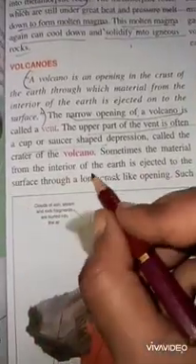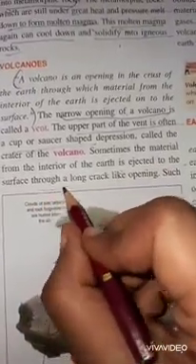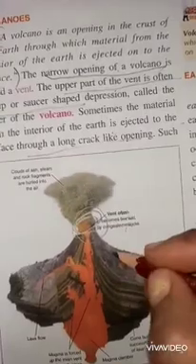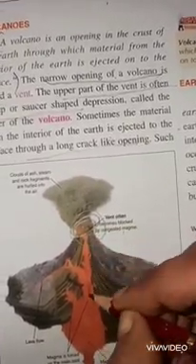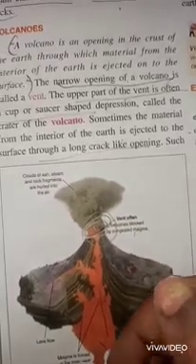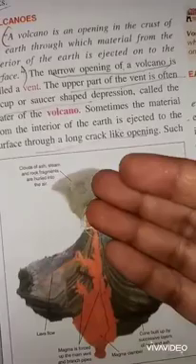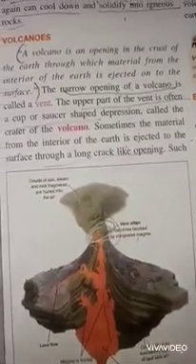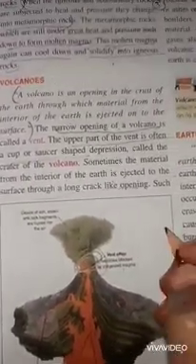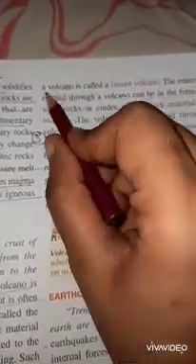Sometimes the material from the interior of the earth is ejected to the surface through a long crack like opening. Sometimes there is a crack in a volcano, a long crack, and all the materials from the interior of the earth are ejected out. Such a volcano is called a fissure volcano.